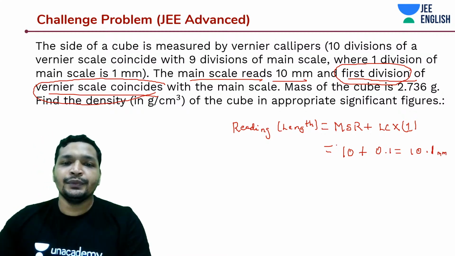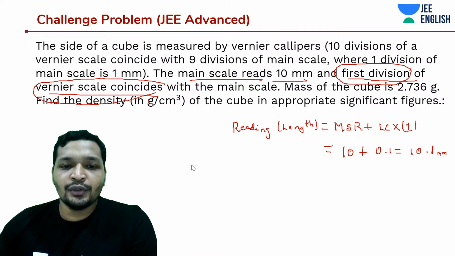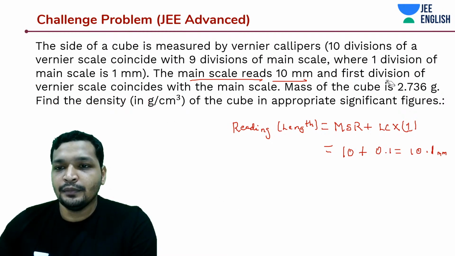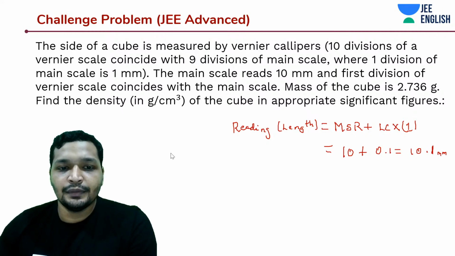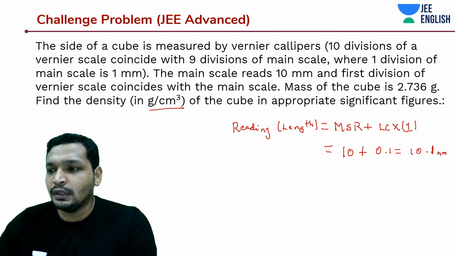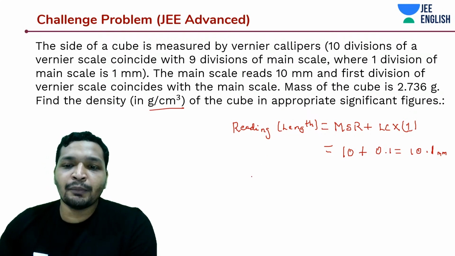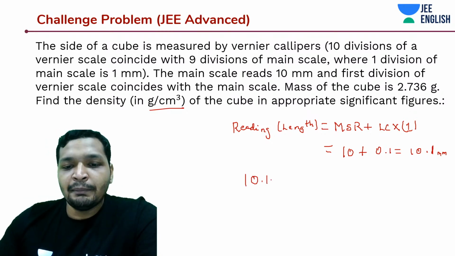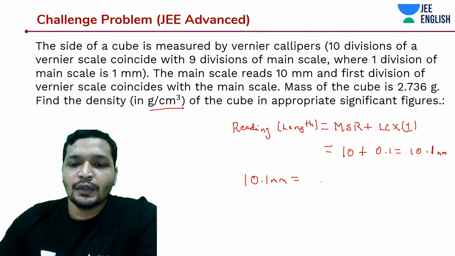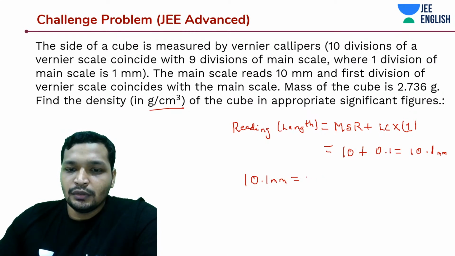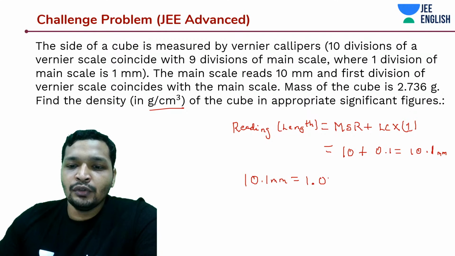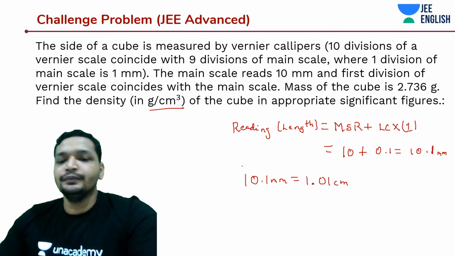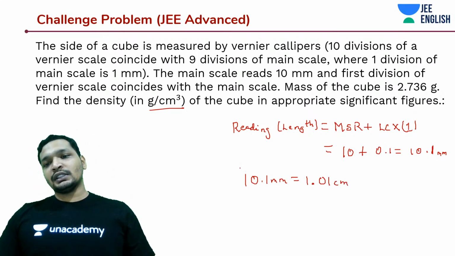mm is what is given to you, and they have asked you to assess it in per centimeter cube. Notice it. So convert this 10.1 mm into centimeter. 10.1 mm is equal to 1.01 centimeter. Of course, you are not taking into account the significant figure.